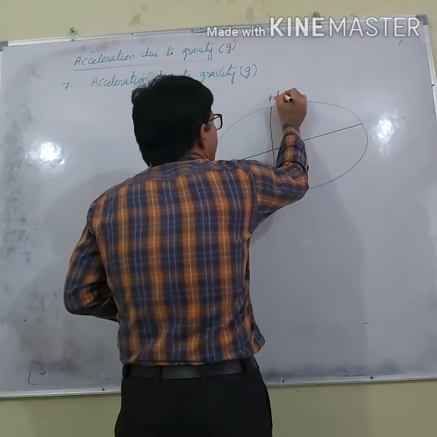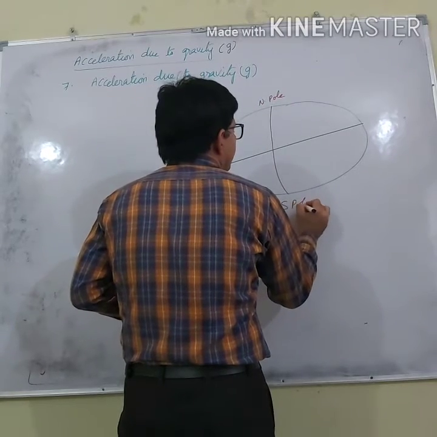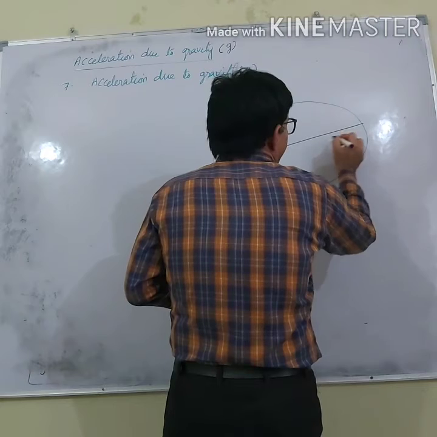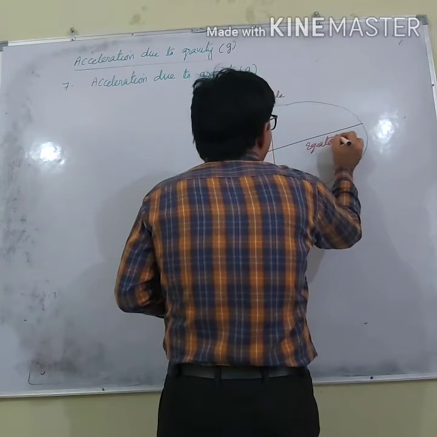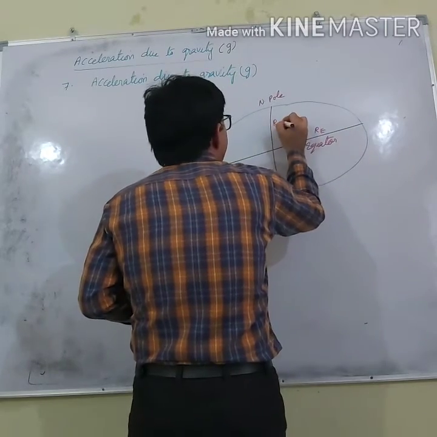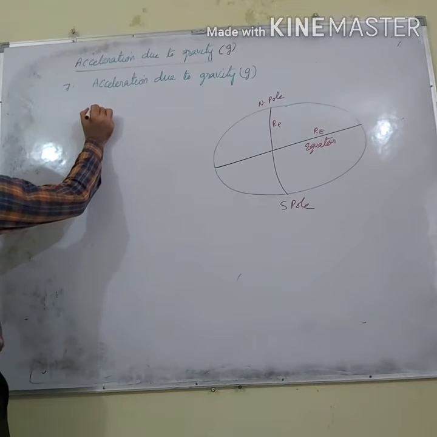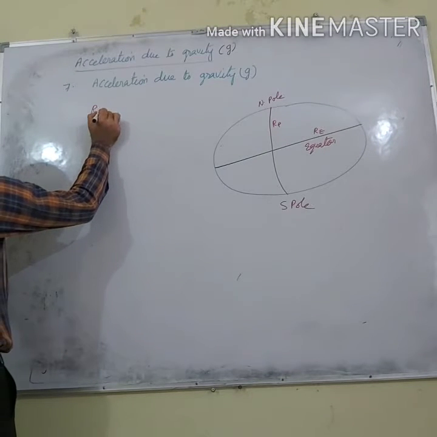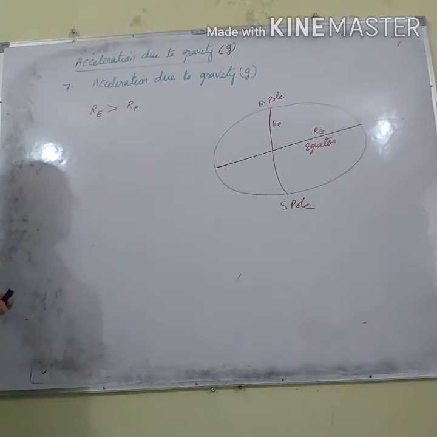So this is the north pole, and this is the south pole, and this is the equator. This is the radius along the equator, and this is the radius along the pole. Now you can clearly see that the radius along the equator is greater than the radius along the pole.